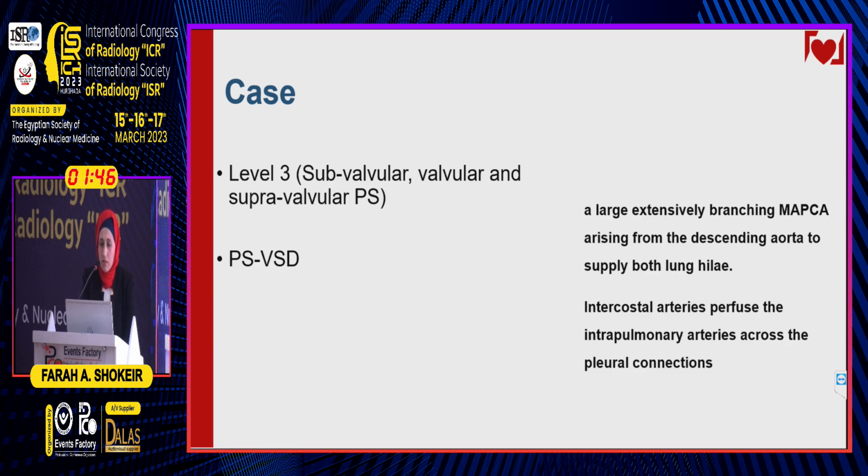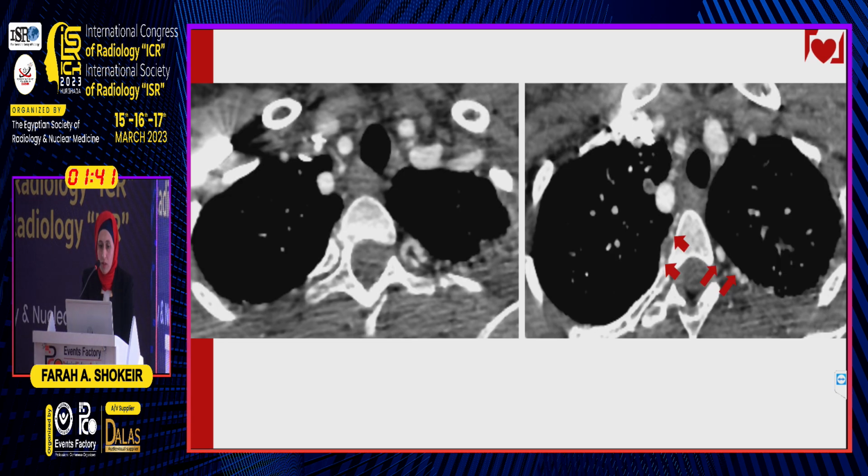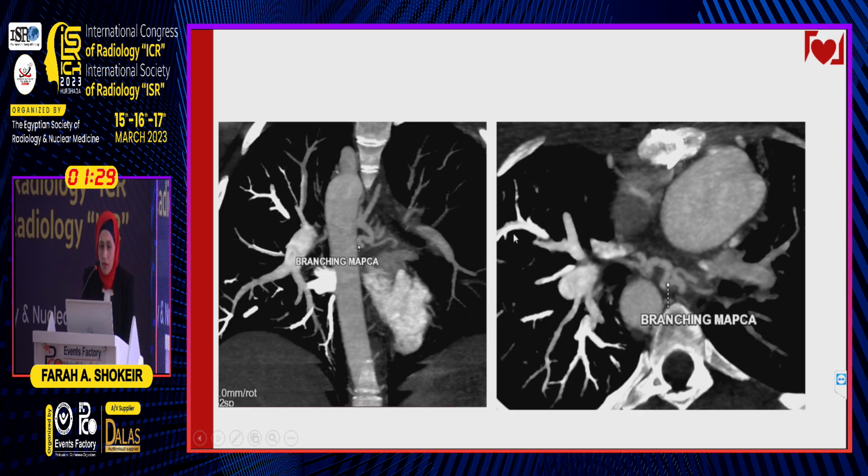A level 3 subvalvular, valvular, and supravalvular pulmonary stenosis with VSD as well. In this case, there are prominent intercostal arteries which enhance the pulmonary supply via pulmonary pleural connections. There is also a branching MAPCA that arises from the dorsal aorta, and it branches extensively in the mediastinum. So in this case, there are hilar types and pleural types of MAPCAs.